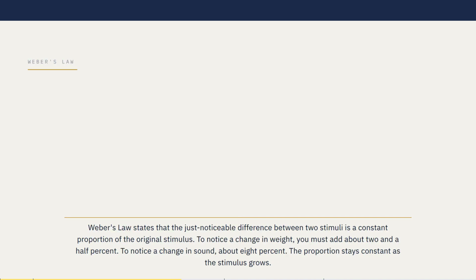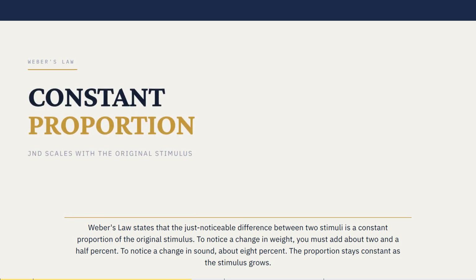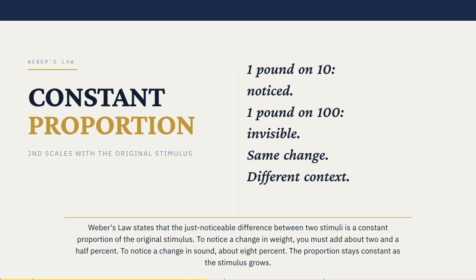Weber's law states that the just noticeable difference between two stimuli is a constant proportion of the original stimulus. To notice a change in weight, you must add about 2.5%. To notice a change in sound, about 8%. The proportion stays constant as the stimulus grows.